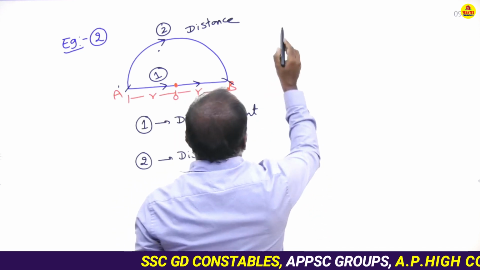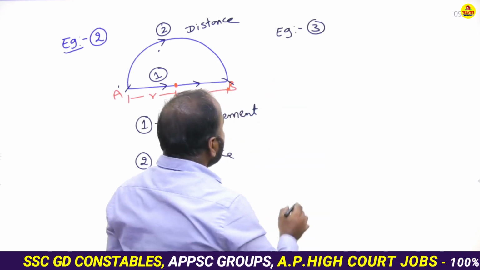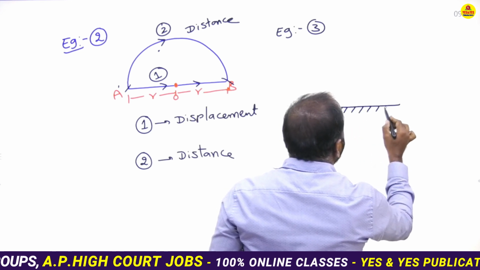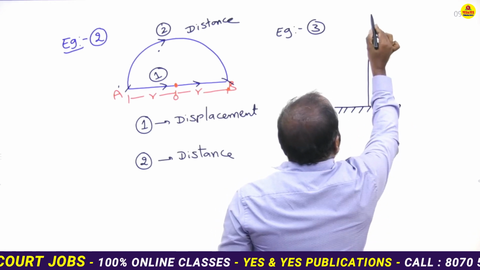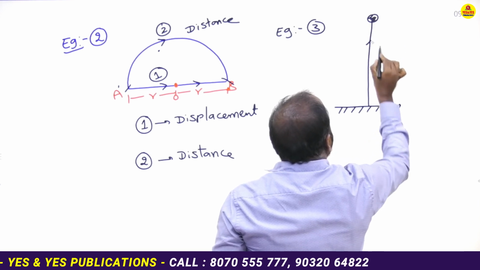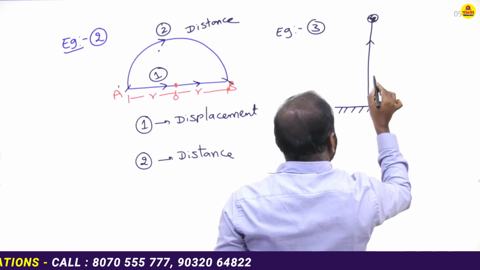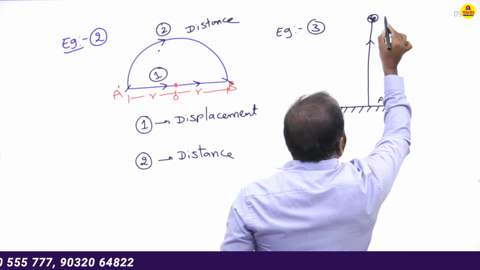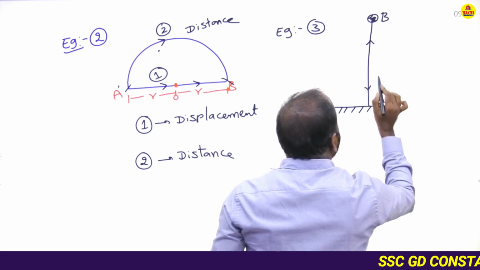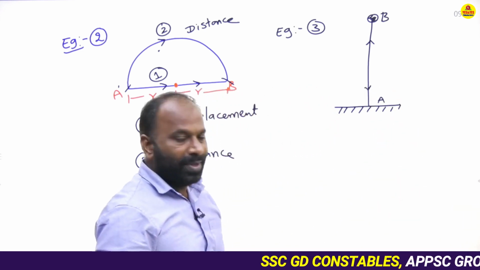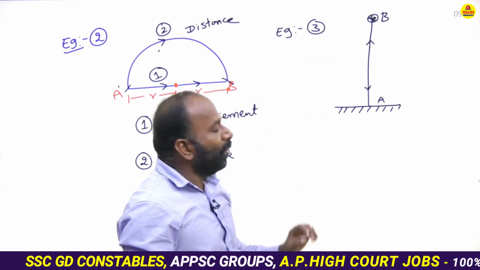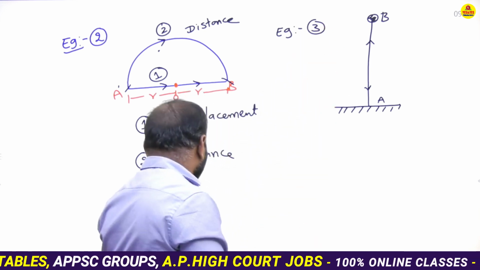Take one more example here. If an object is thrown vertically upwards, it reaches from A to B and then it comes from B to A. A to B and later it comes B to A in the same direction.